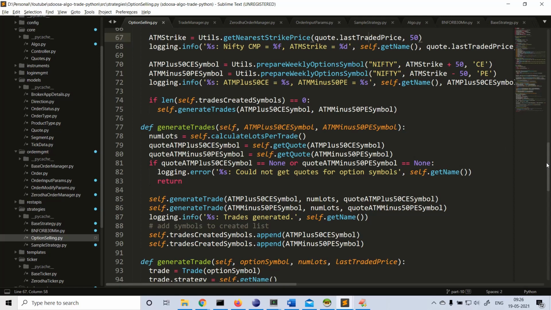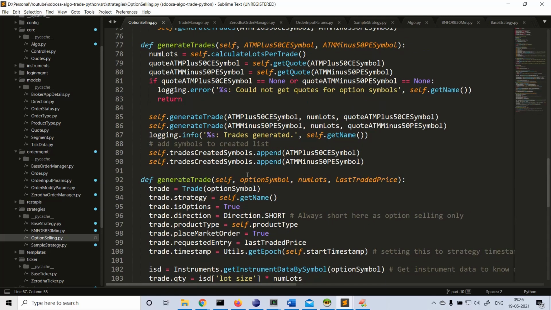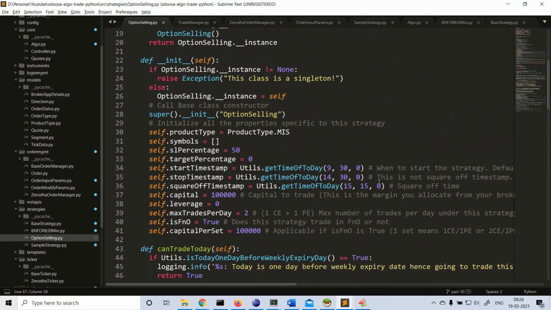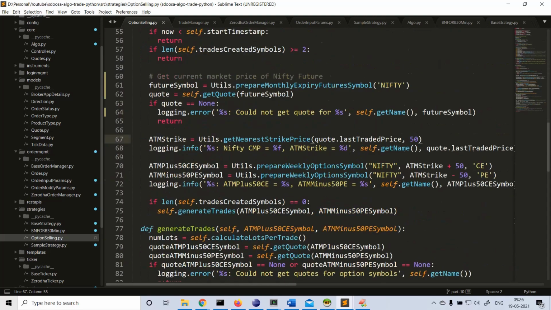Yeah, once it is done, we are handing our trade to the trade manager, and we are assigning this intraday square off timestamp here. Okay, it's 15 configured here.